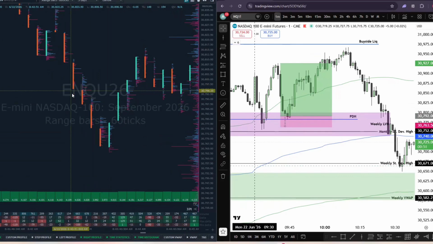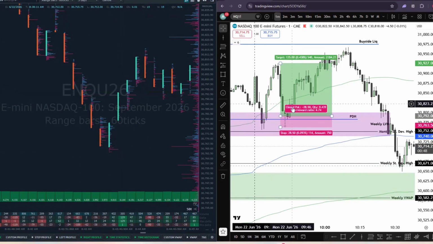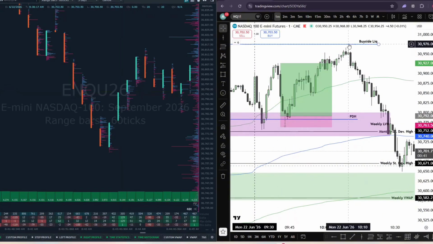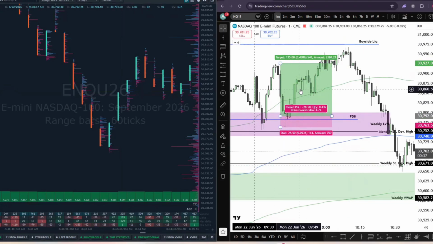So that will mean all of the sellers are trapped, and that's where my entry comes, 793 right here, 791, and my stop is at the low, that's 28 points, and I target this high. Eventually I wanted to target that, but obviously I got out here, and that's the 5-hour trade. So that's it. That's the trade of the day.